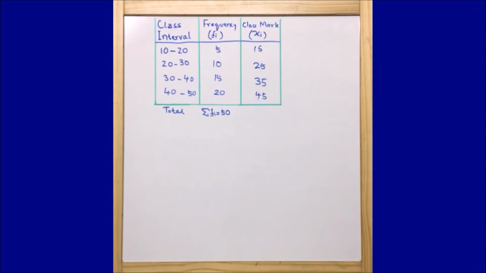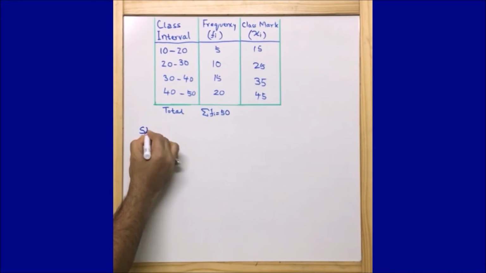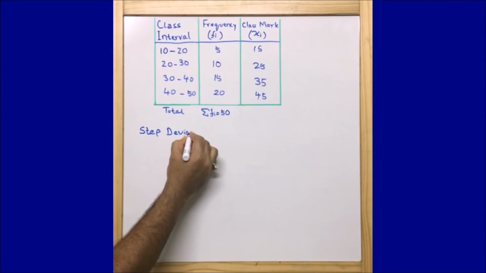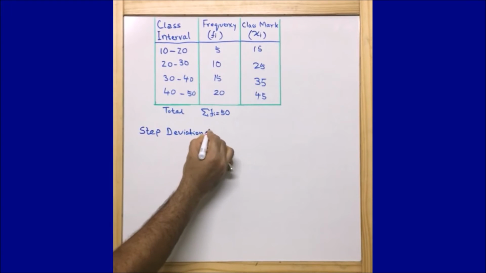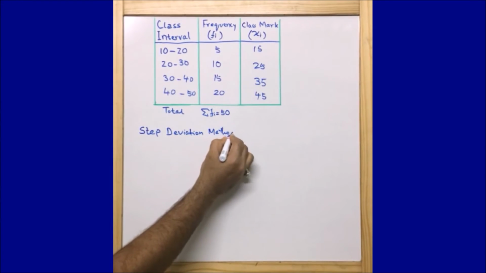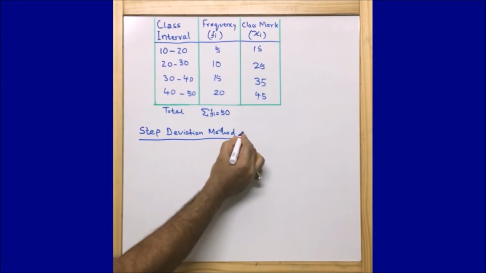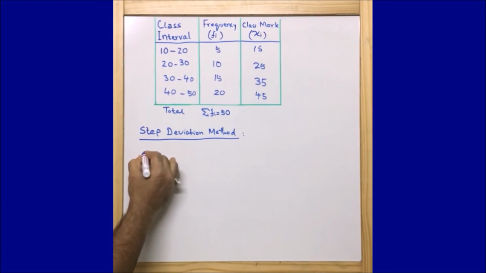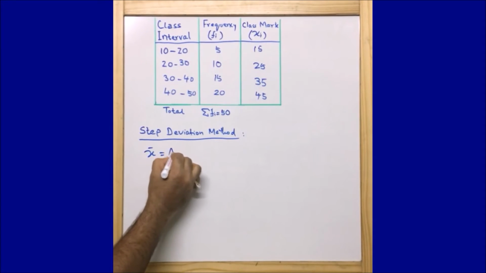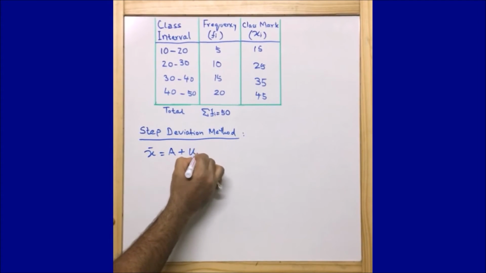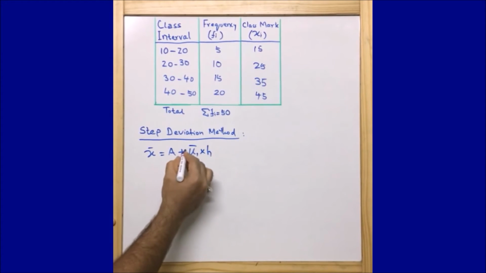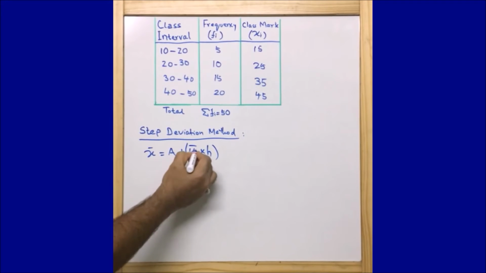Now the final method, or the last method, is the step deviation method. Let's see how we calculate it. This is the final method out of these three methods to find the mean. So we write it as the step deviation method. Now let's see the formula for step deviation method: mean is equal to a plus ui bar into h.